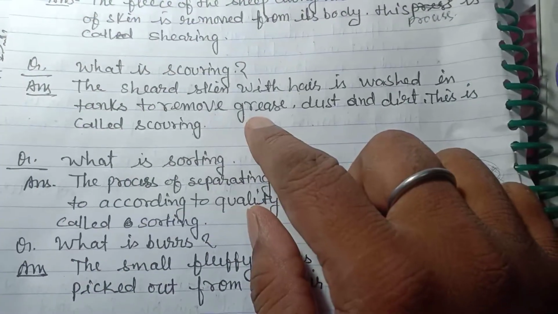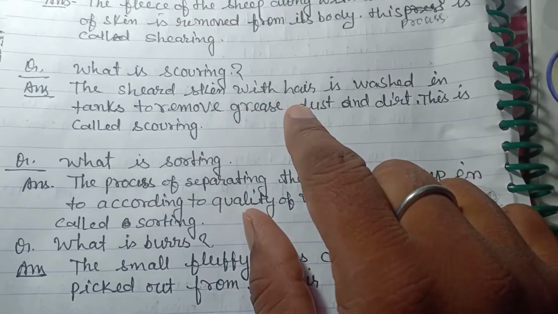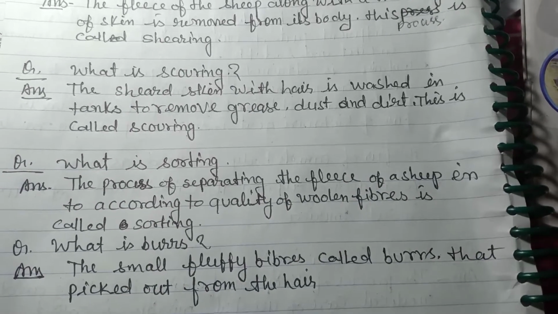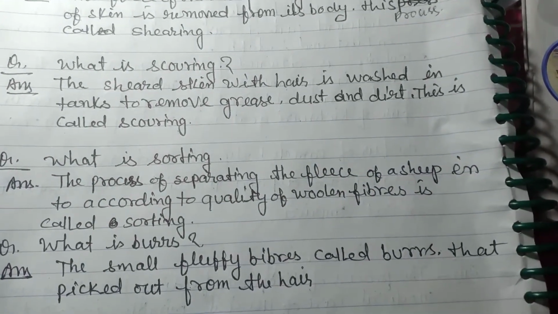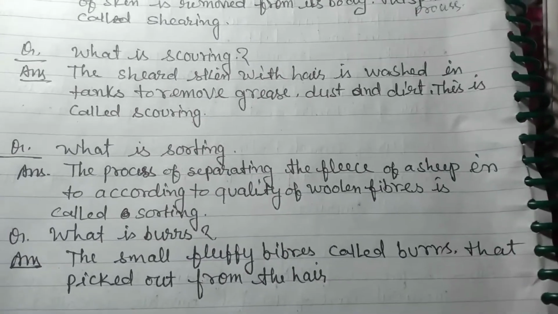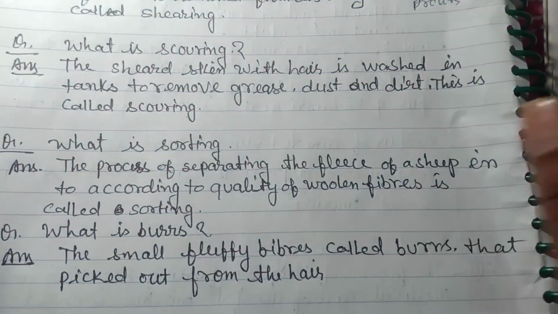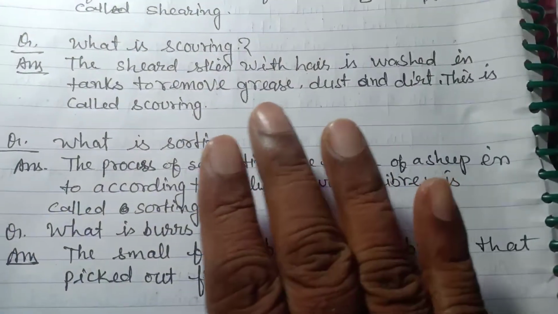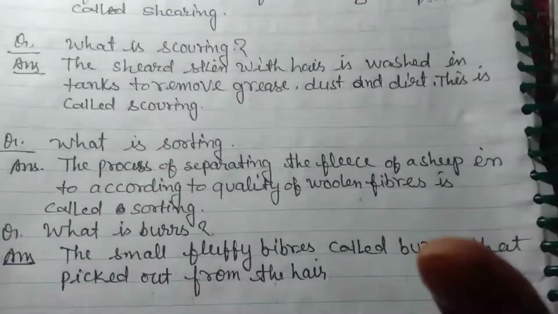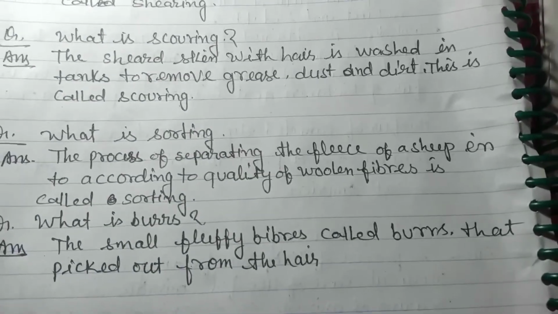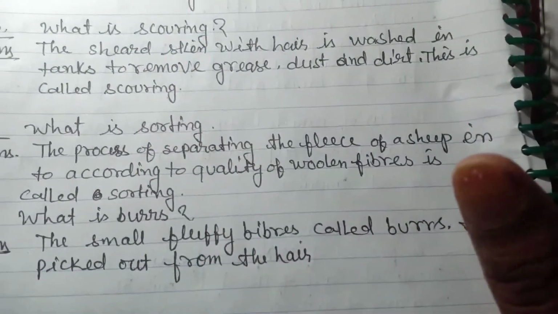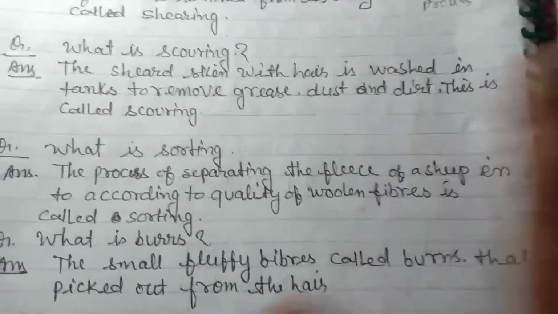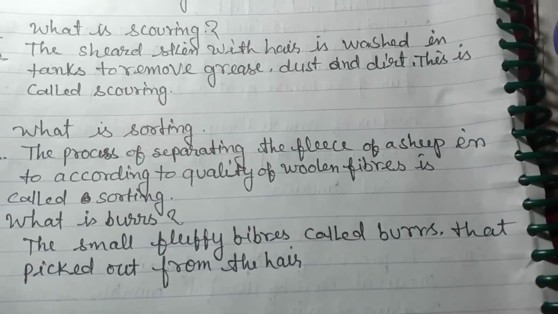In the scoring, you see, the fiber is washed in the tank. After this process, the dirt materials, grease, dust, etc. are removed from the fibers. Thus you can say the scoring is a process of washing of the fibers.